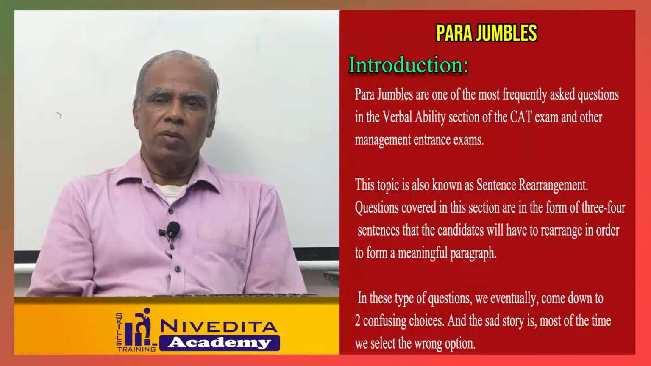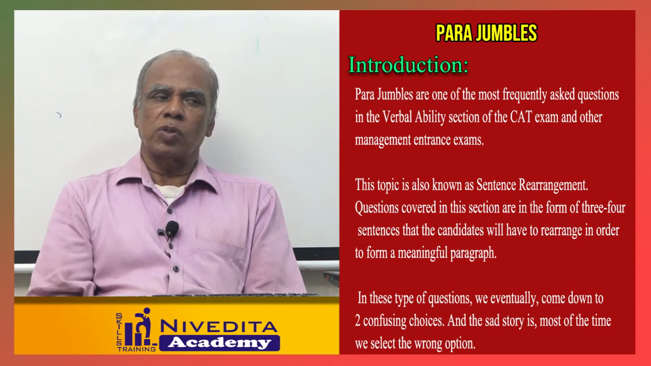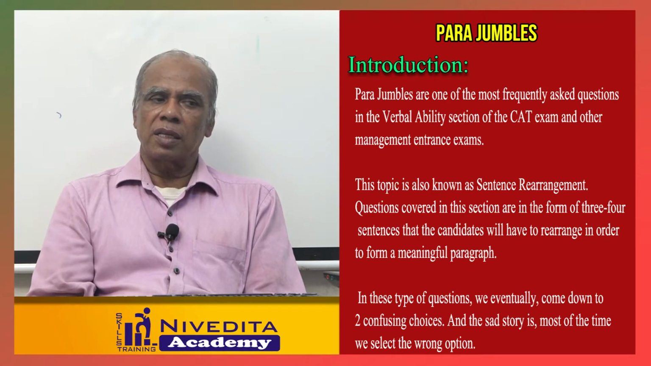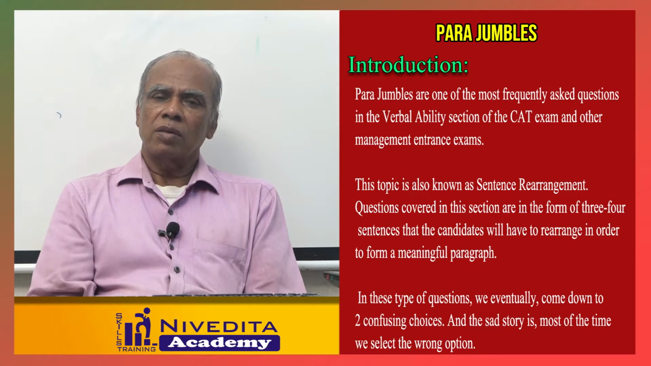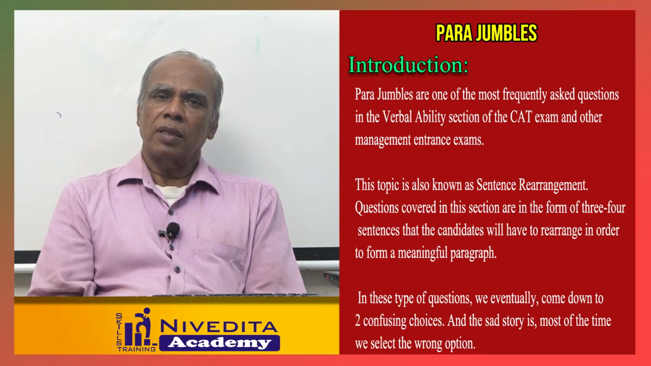Today I would like to talk about para-jumbles in the CAT examination. These para-jumbles are very frequently used questions in the verbal ability section in the CAT examination or some other MBA, that is, management entrance examinations. Mostly 3 questions are asked in the CAT examination. This type of question is commonly called sentence rearrangement.